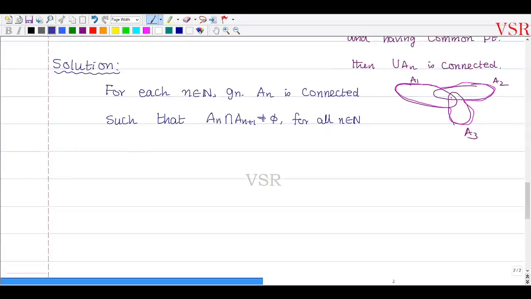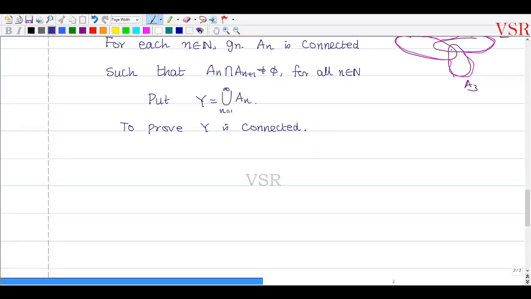Now put Y, which is equal to the union of all A_n, n equal to 1 to infinity. Now what should I prove? To prove: capital Y is connected. Suppose Y is not connected.